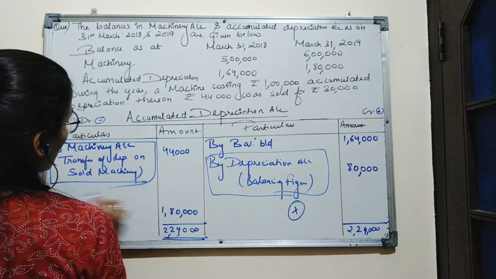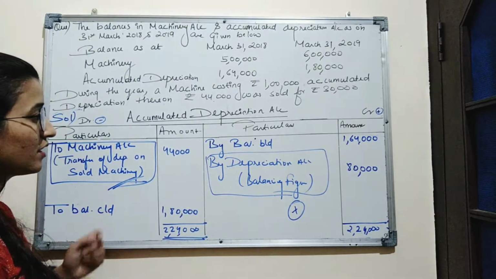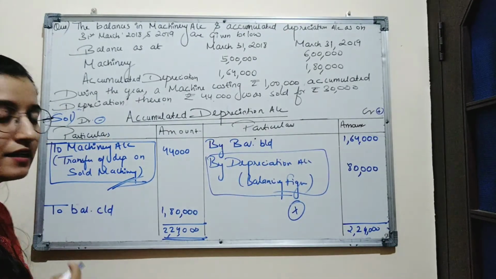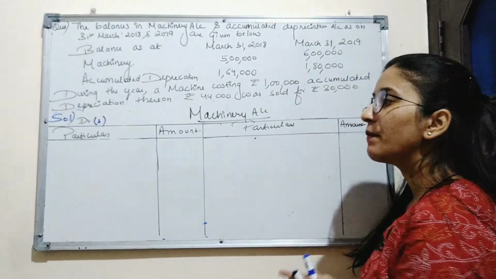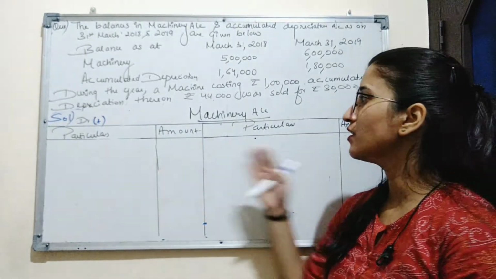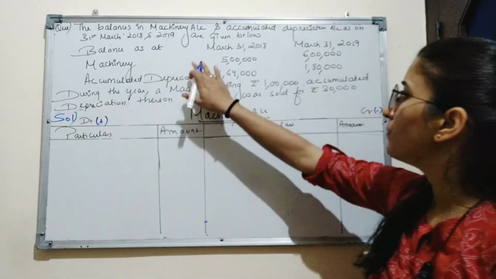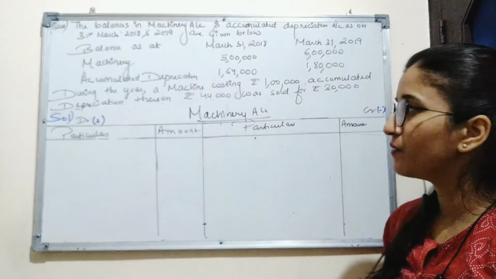Now second one is, to machinery account. This amount will be simply transferred to the machinery account as accumulated depreciation. Now we will prepare the machinery account to know the purchase price of machinery. So here is the format of machinery account. As we can see, the opening balance and closing balance of machinery is given.